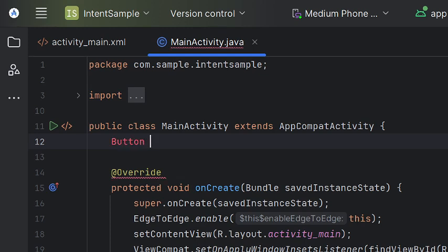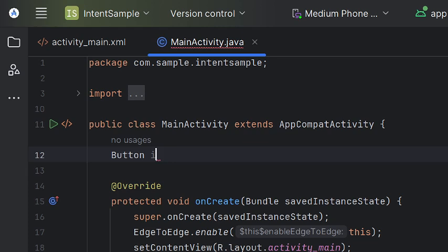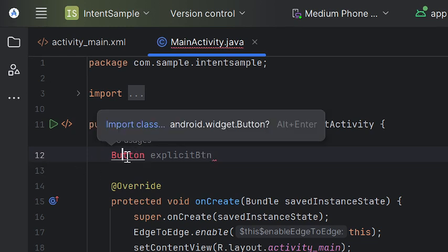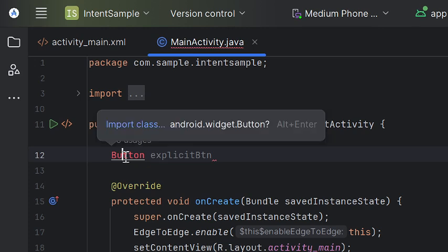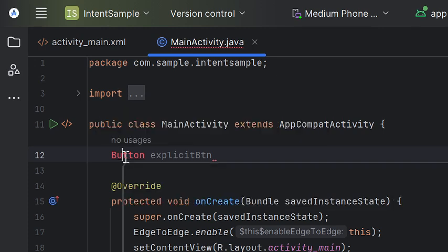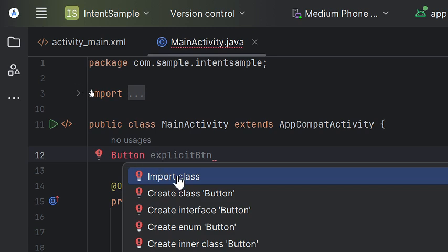And then, variable for the explicit btn. Then, if you see that the button is hindi na import, no? As you can see, pag nag-red, it means hindi pa siya na-import. So, you press Alt plus Enter and then you click the import class.